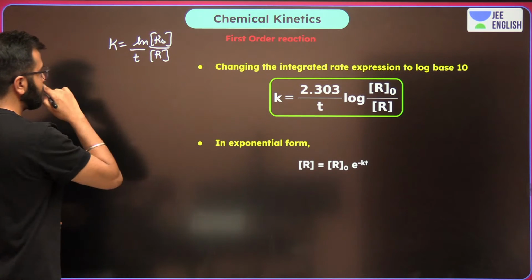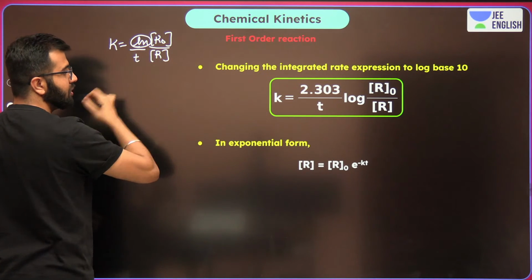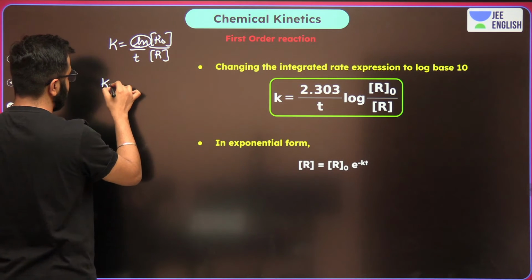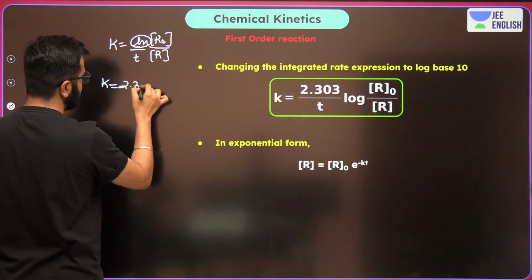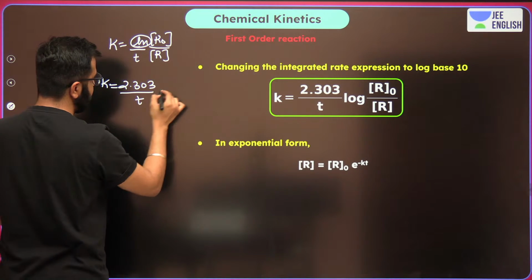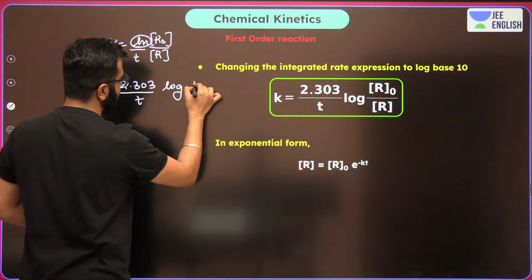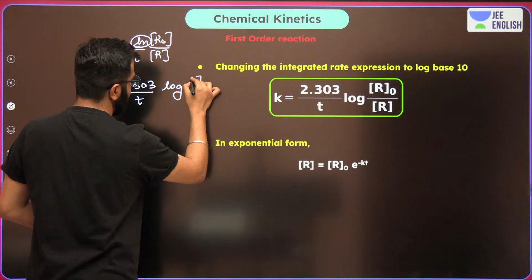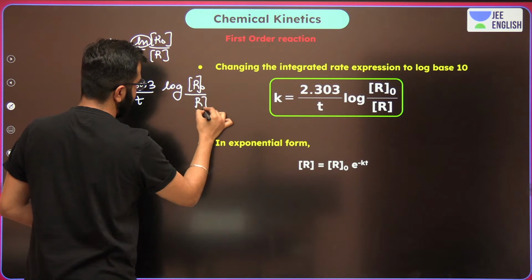But now we are going to convert this into log base 10. K is equal to 2.303 upon T log of the ratio R naught upon R.